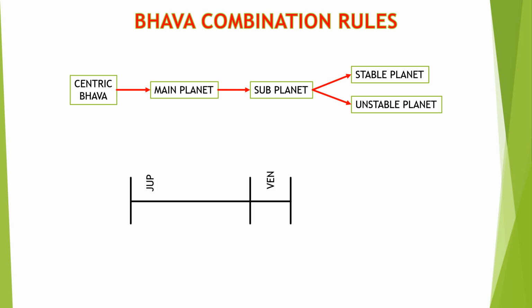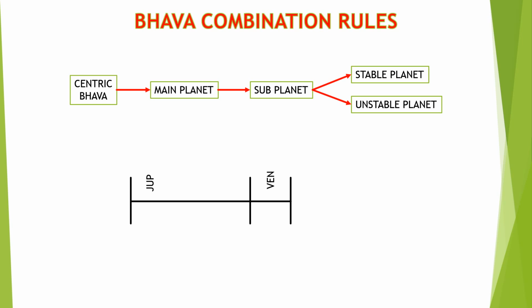The subplanet is divided into two types: one is stable and the other is the unstable planet. The unstable planets are the subplanets that are less than 30%. This is only applicable if there are two planets in the combination.